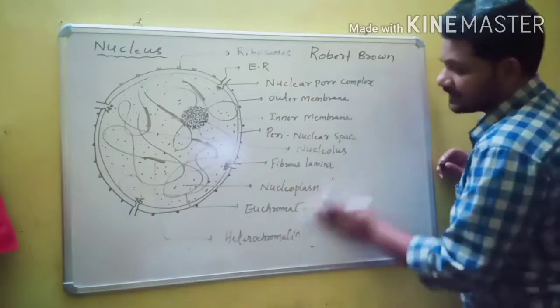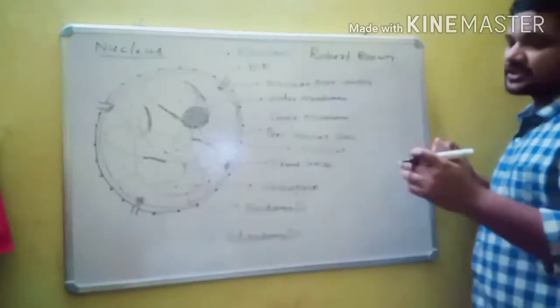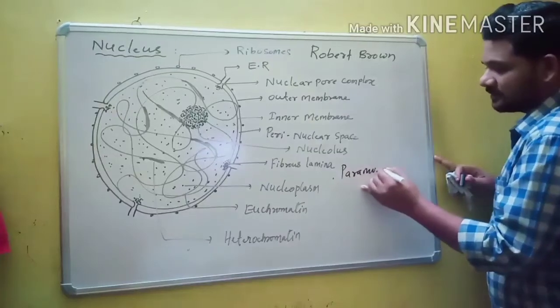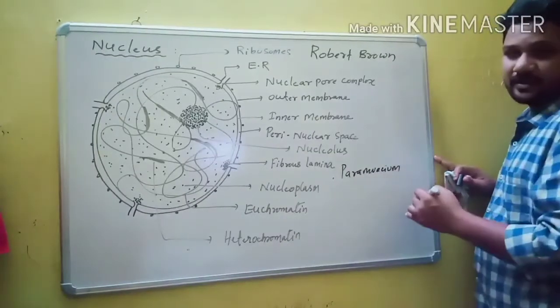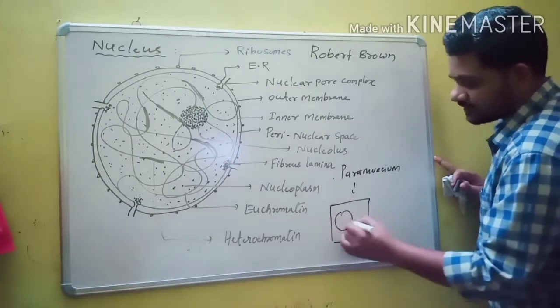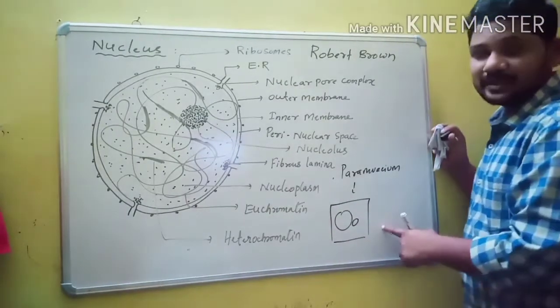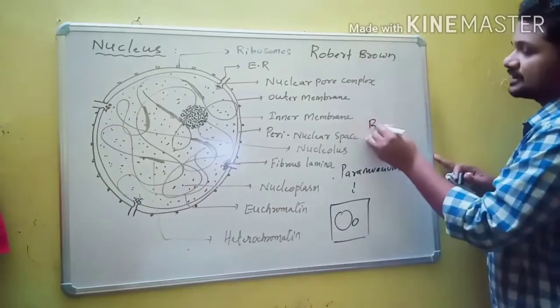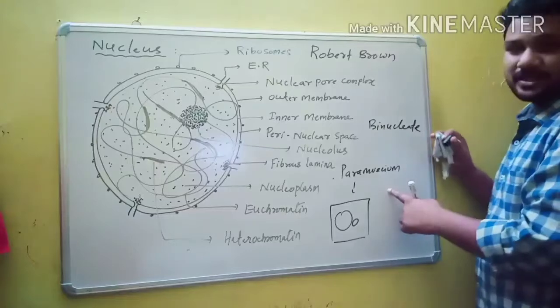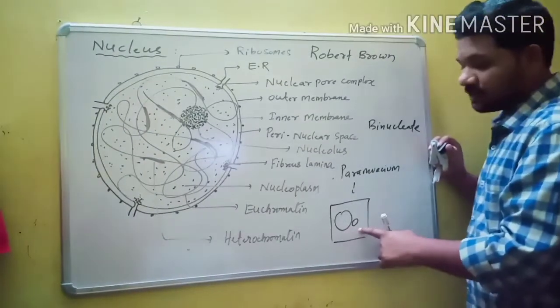In some cases, a single cell possesses two nuclei, for example Paramecium, which belongs to kingdom Protista. If a cell contains two nuclei, then this condition is called binucleate condition. In Paramecium, there is a large nucleus and a small nucleus.